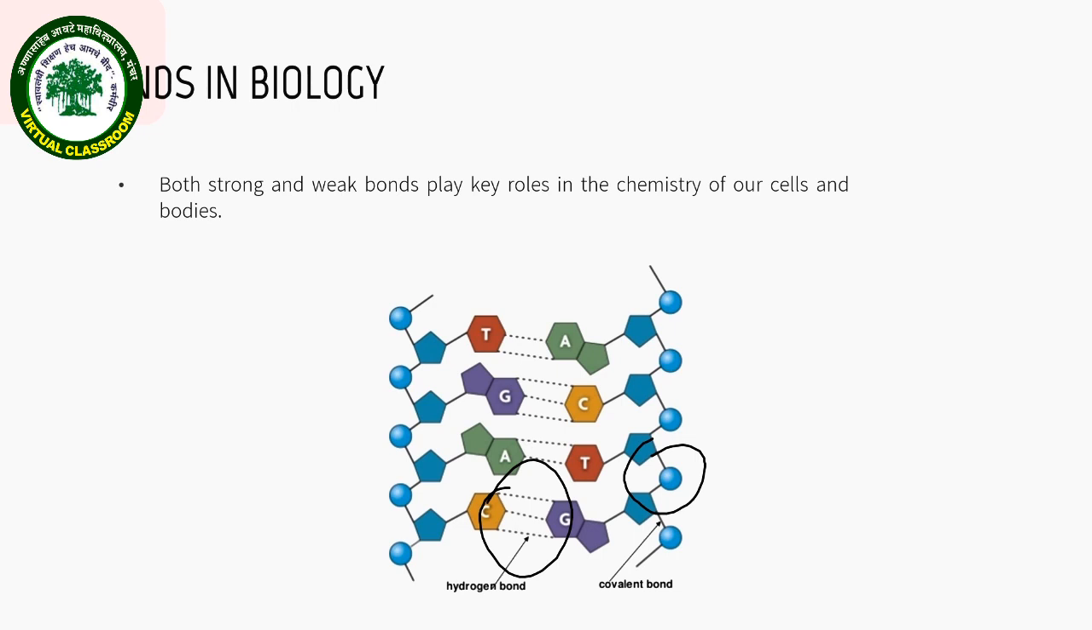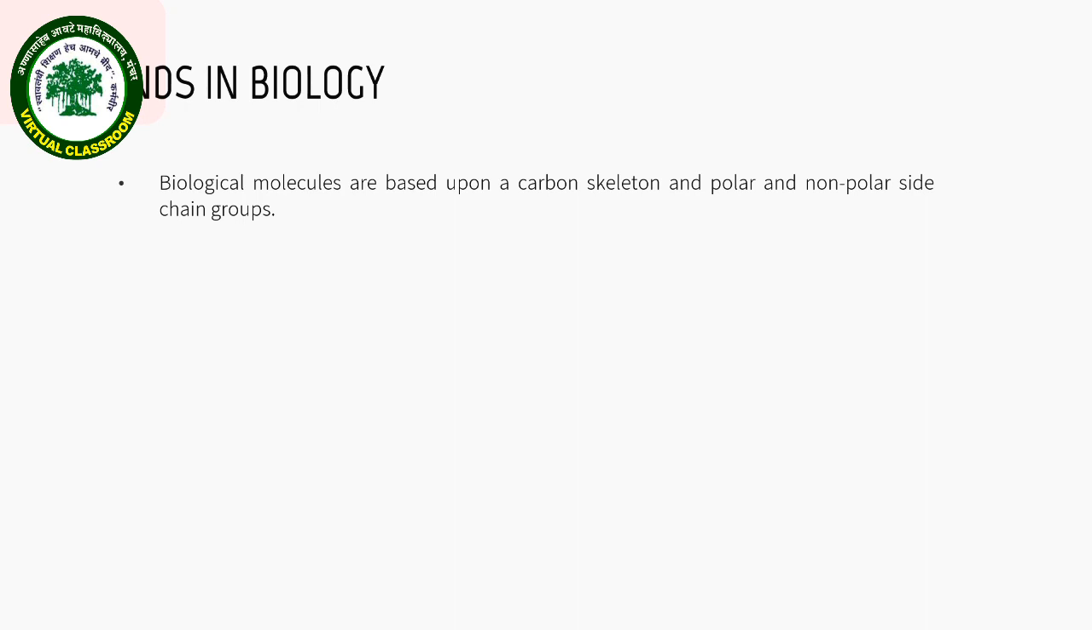These weak bonds keep the DNA stable, but also allow it to be opened up for copying and used by the cell. Let us look at some more examples. Biological molecules like amino acids, carbohydrates, DNA, and so on are based upon a carbon skeleton and polar and non-polar side chain groups.